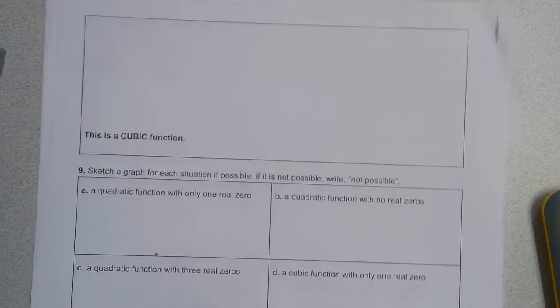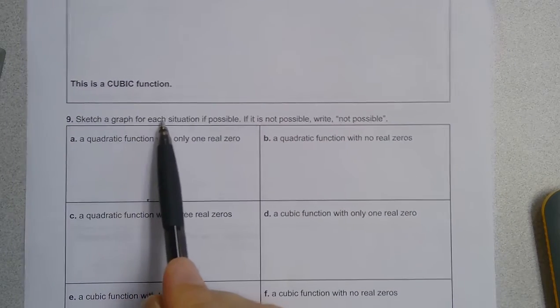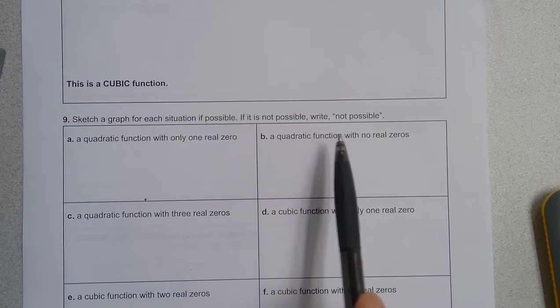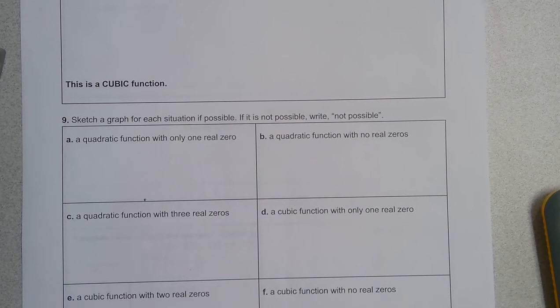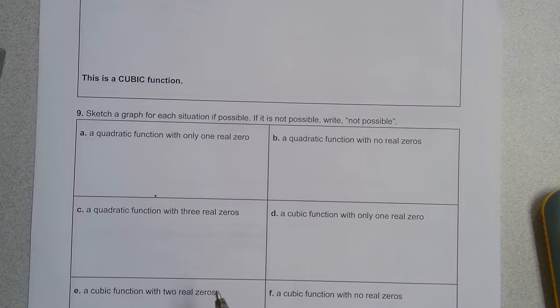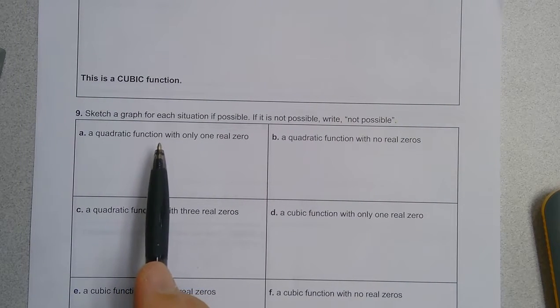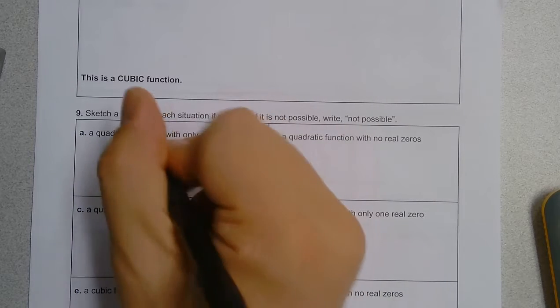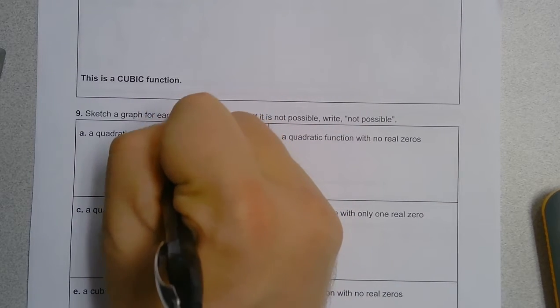I do want to talk about some sketches here for you. So it says sketch a graph for each situation if possible. If it's not possible, write not possible. So a quadratic function with only one real zero. Well, that means the quadratic touches the x-axis once. So I'm going to just sketch my graph here.